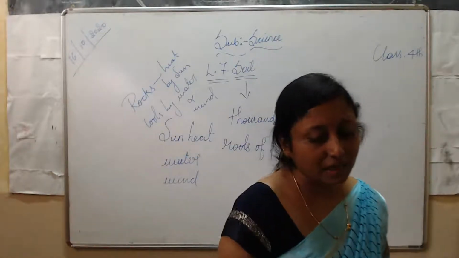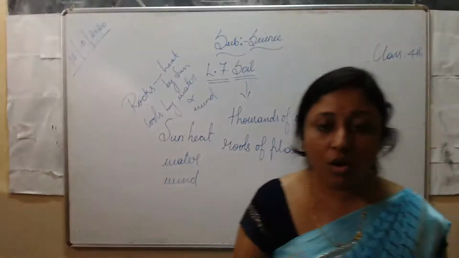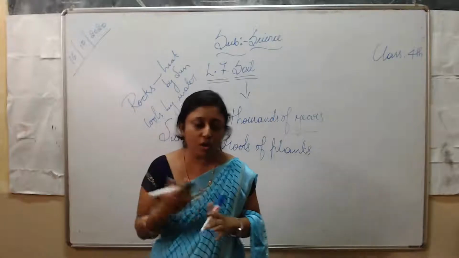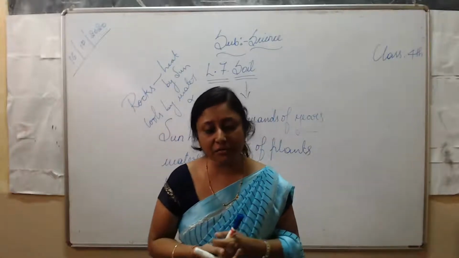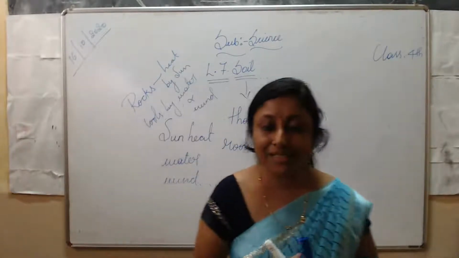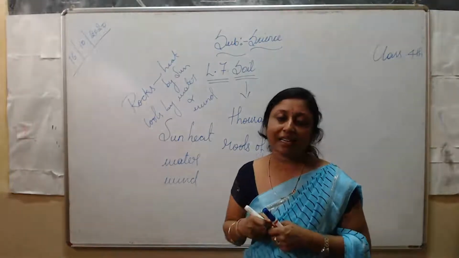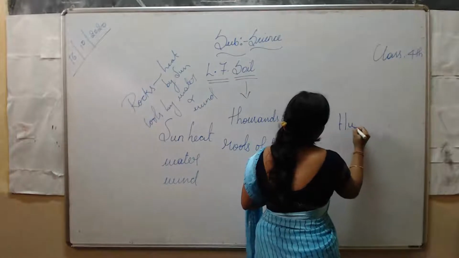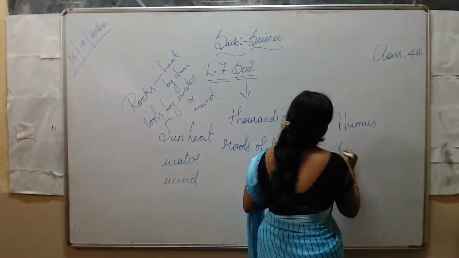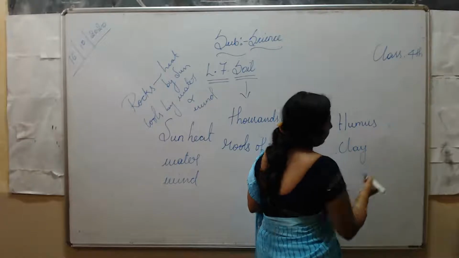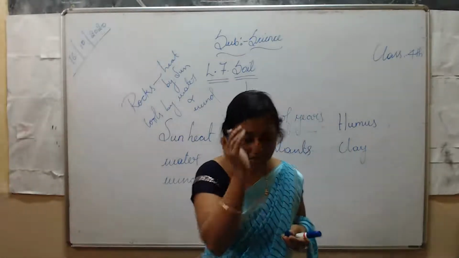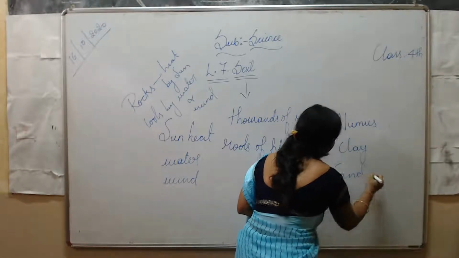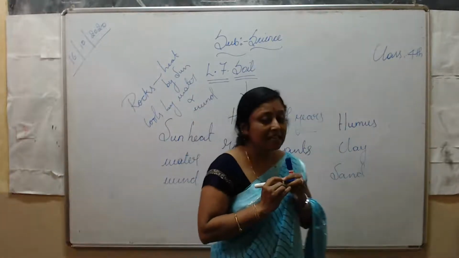Let us look at the constituents of soil. Different places have different kinds of soil. Soil may consist of humus, clay, and sand.